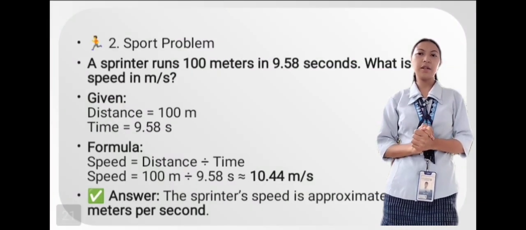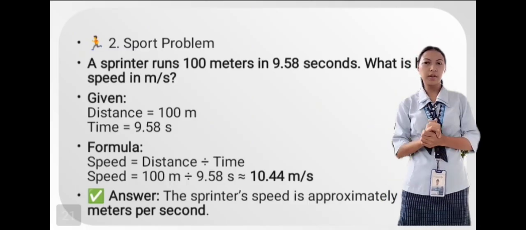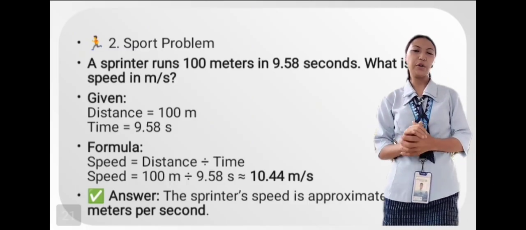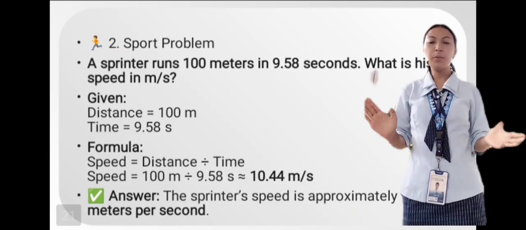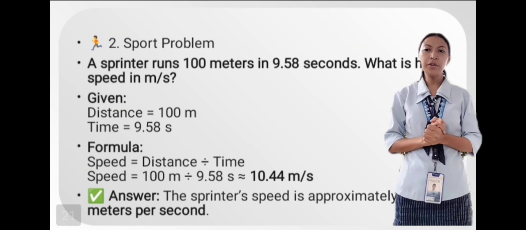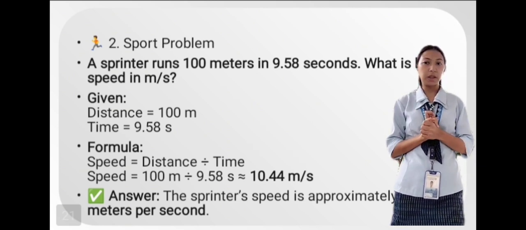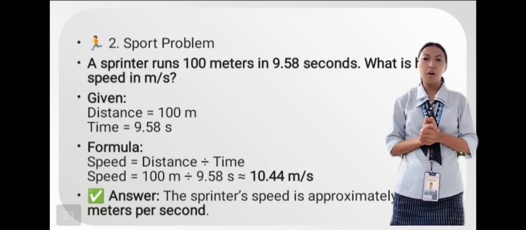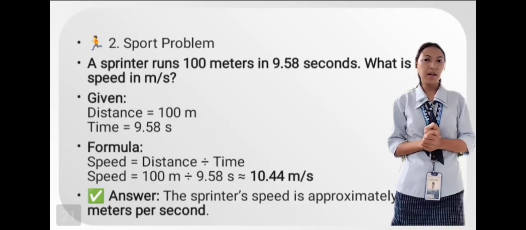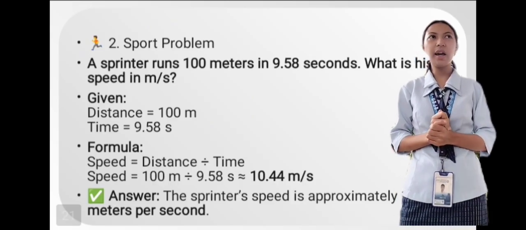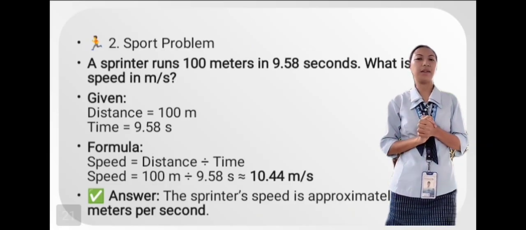Let's proceed to the next group, group 2. Okay, group 2 chose the sport problem. Wow, group 2. Well, the problem of group 2 is: the sprinter runs 100 meters in 9.58 seconds. Wow. What is the speed in meters per second? Okay. So, group 2, present your activity.